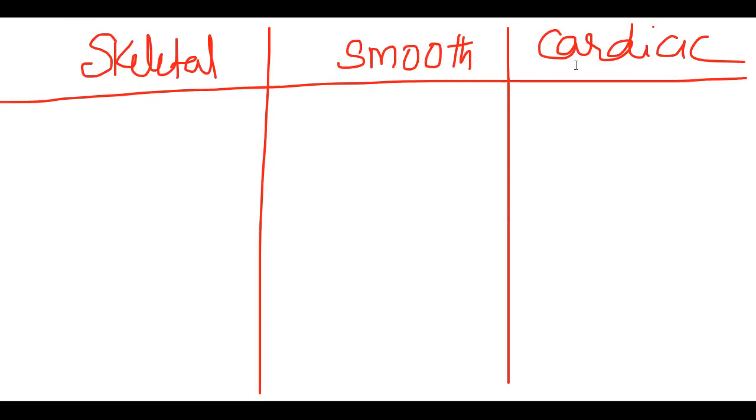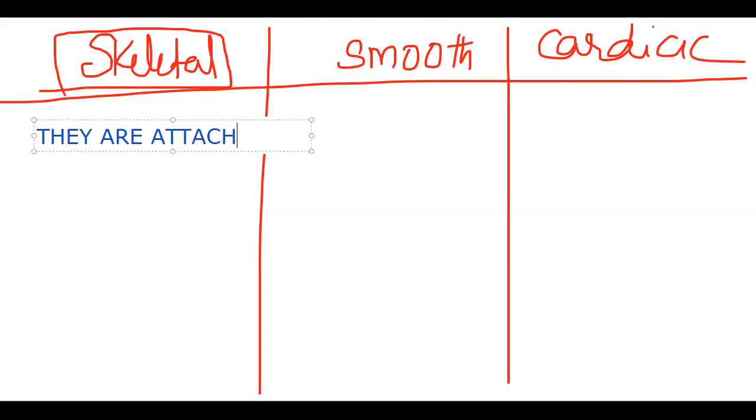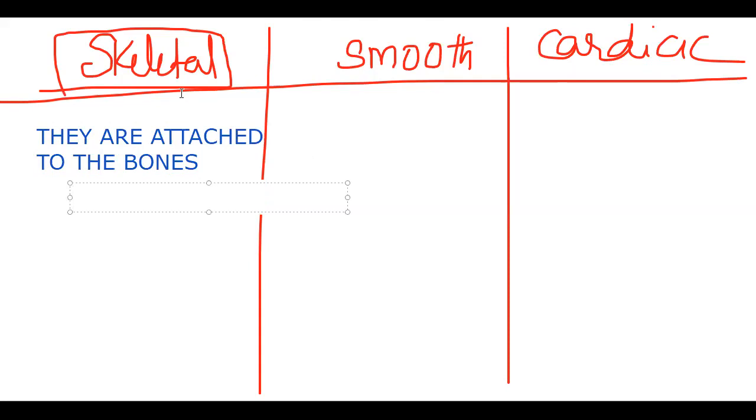The baseline, skeletal muscle. So now I am taking why the name is given like so. The skeletal muscle, why is it given like so? The name is given because they are attached to the bones. Hence we call it skeletal muscle. That is very important. They are attached to the bones, hence we call it skeletal muscle.